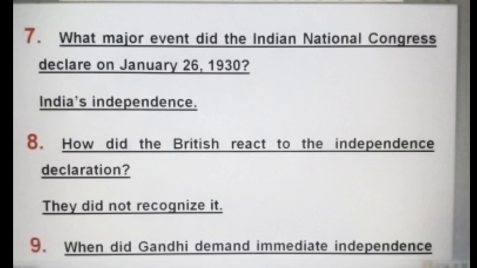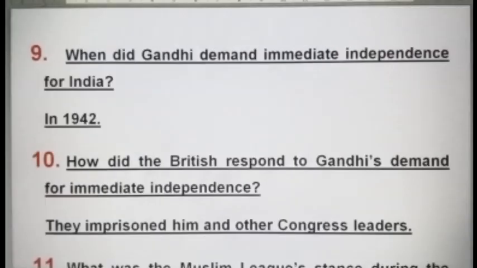How did the British react to the Independence Declaration? They did not recognize it. When did Gandhi demand immediate independence for India? In 1942. How did the British respond to Gandhi's demand for immediate independence? They imprisoned him and the other Congress leaders.